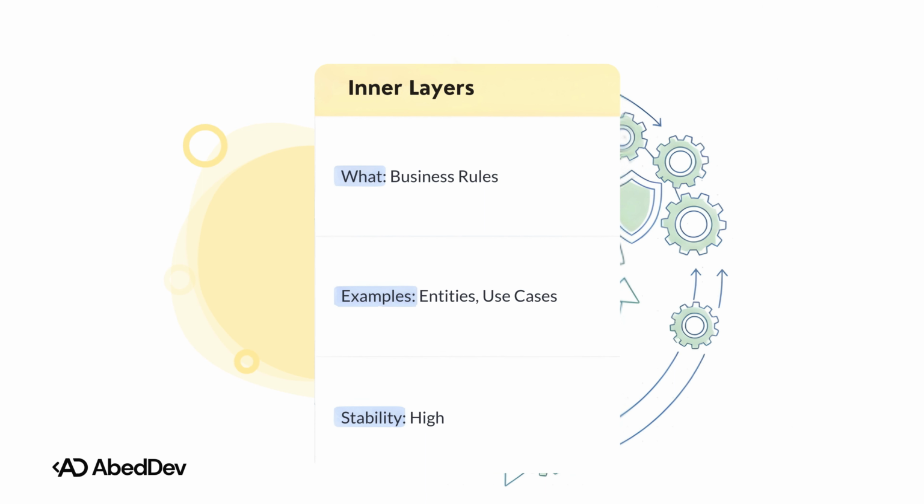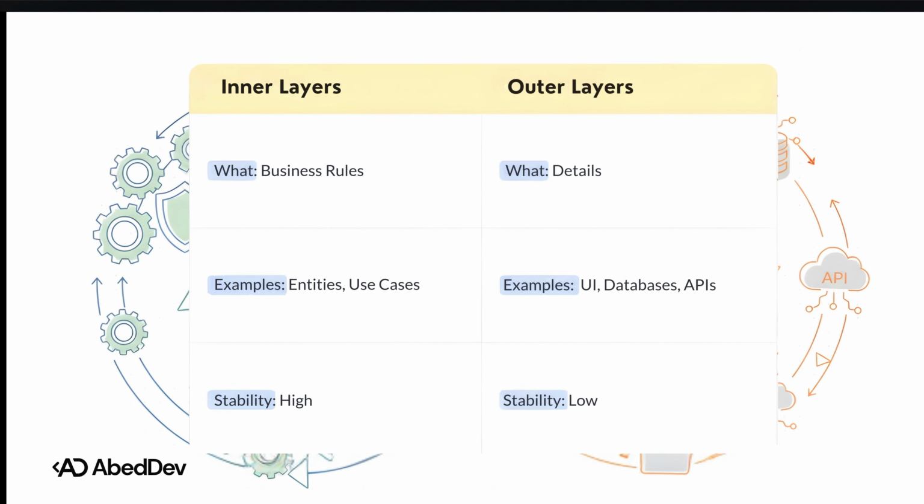Your inner layers are all about the what. The pure business rules, the core logic that makes your app unique. This is at the heart of your application and it should be super stable. Then you have the outer layers. That's the how. All the implementation details: the UI framework, specific database tech, third-party APIs, all this stuff that by its very nature is not stable. And it's probably going to change.